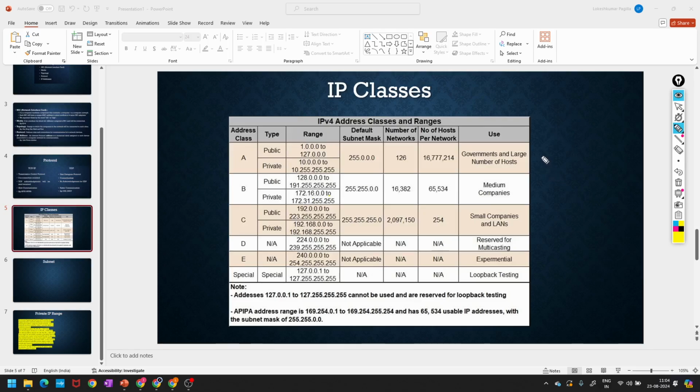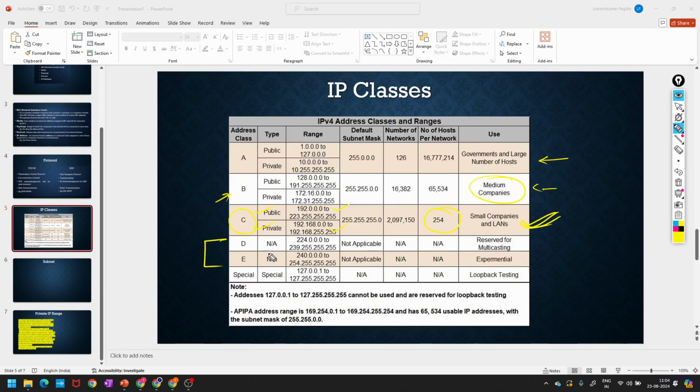They have kept this aside so medium companies can use these ranges. So they have segregated like this. Class C: what is class C? There also public and private will be there. This is the range in between. Total how many? 256. Small companies can use this.